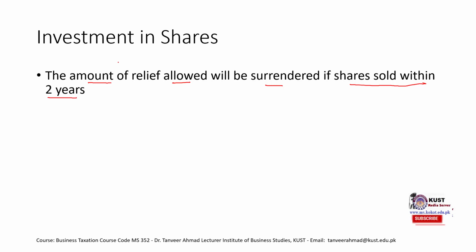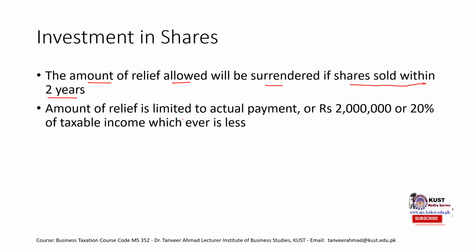If he sells these shares before 2 years, then the relief that he has got would have to be reimbursed to FBR. The amount of relief is limited to the actual payment, or 2 million rupees, or 20% of taxable income, whichever is less.